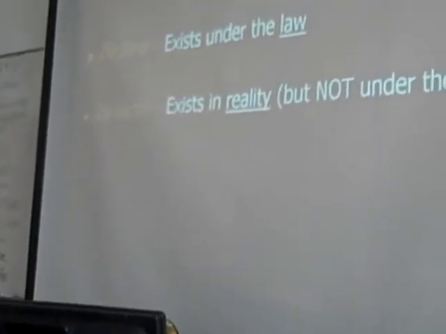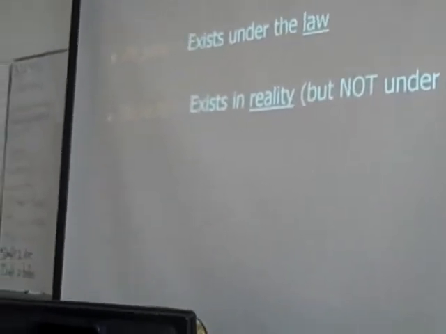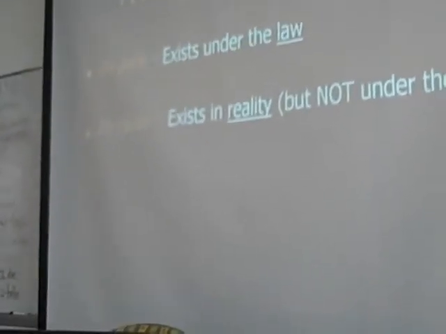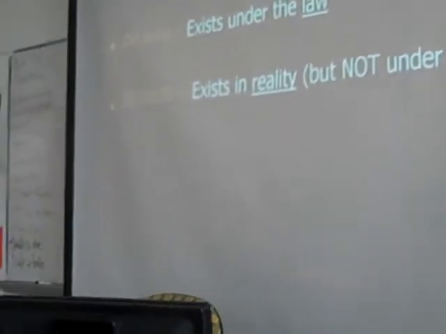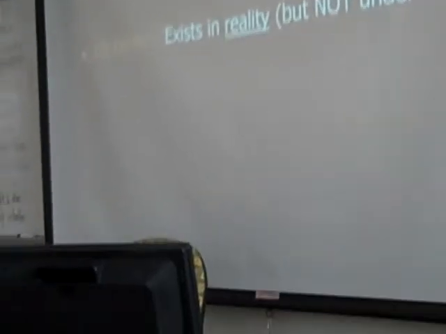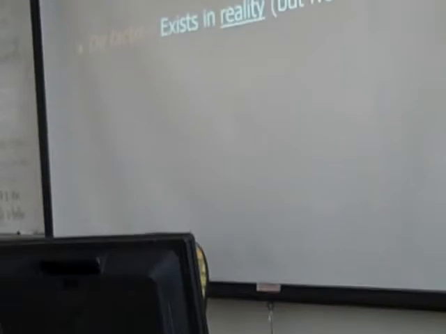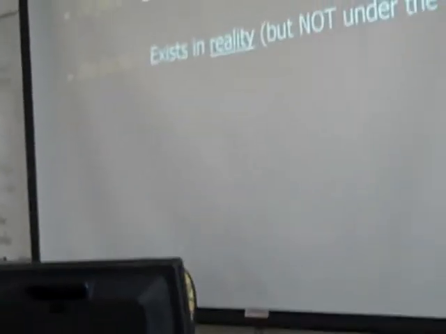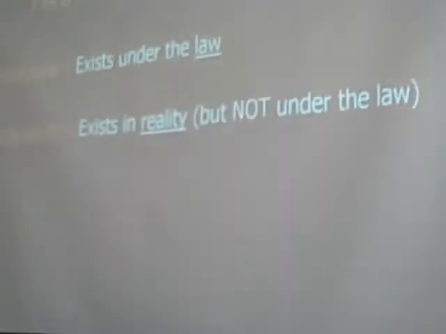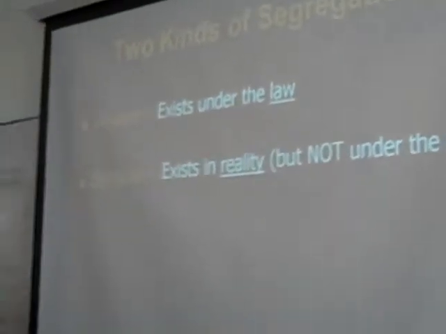This is an important distinction. I want us to understand it. Here it is one more time. De jure segregation is segregation that exists as a matter of law. It is segregation that is required by law. That is to say, this is segregation prior to Brown, where the law itself required separate schools for black students and for white students. De facto segregation is segregation that exists outside of law. It exists for reasons that don't necessarily have to do with education law.